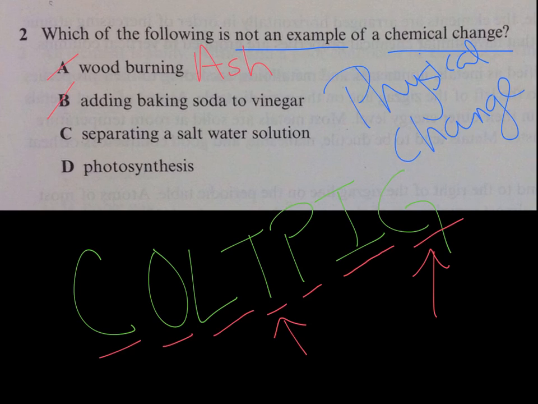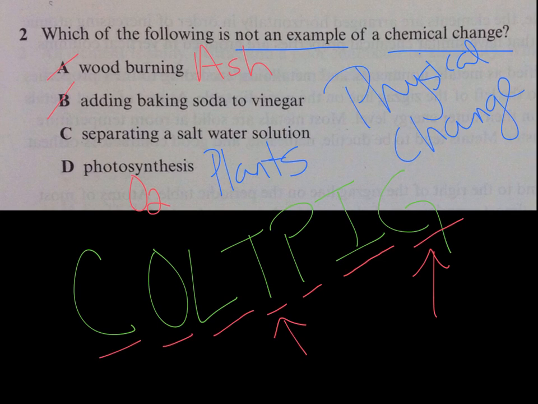Letter D says photosynthesis. Who goes through photosynthesis? Great job. Plants are the ones that go through photosynthesis. That's a process where they make glucose and they produce something else as well. Does anyone know what they produce and release into the atmosphere? Great job. They produce oxygen. O2. That's what we breathe in.